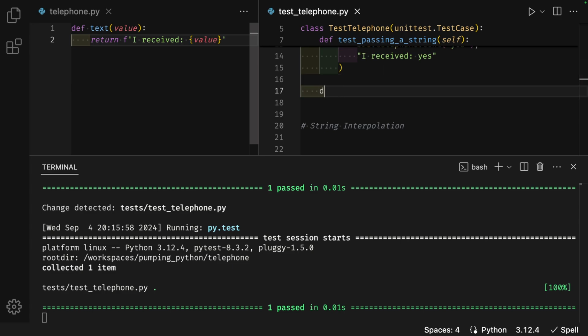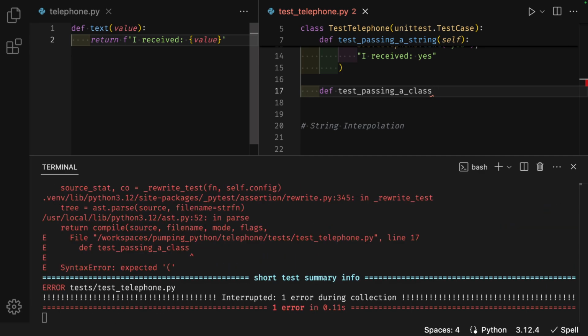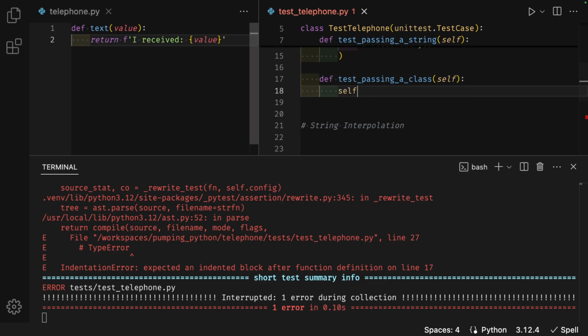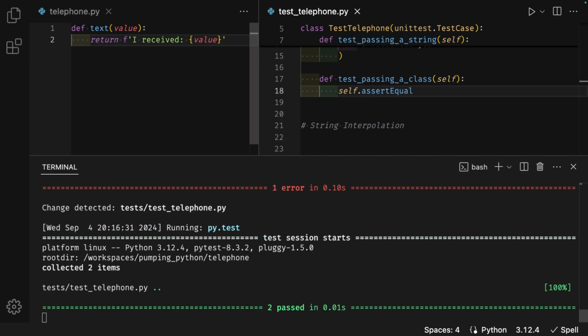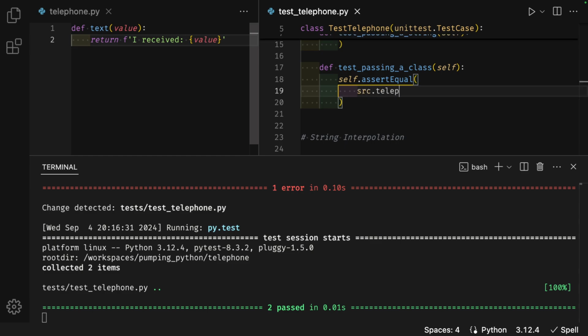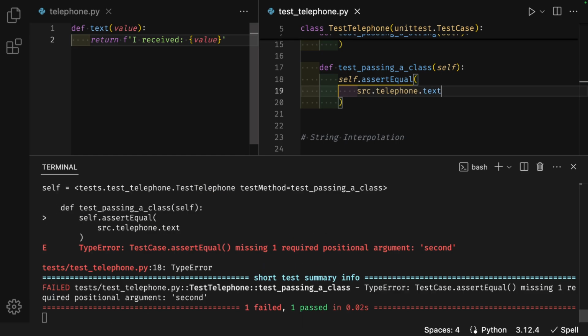And I want to see what happens when I try it with the other Python data structures. Enter twice, backspace. def test_passing_a_class, parentheses, self, a colon at the end. Enter, self.assertEqual, parentheses, enter, source.telephone.text, parentheses, object, a comma at the end. Object is the class that all Python classes inherit from, so the mother of all classes, if you will.